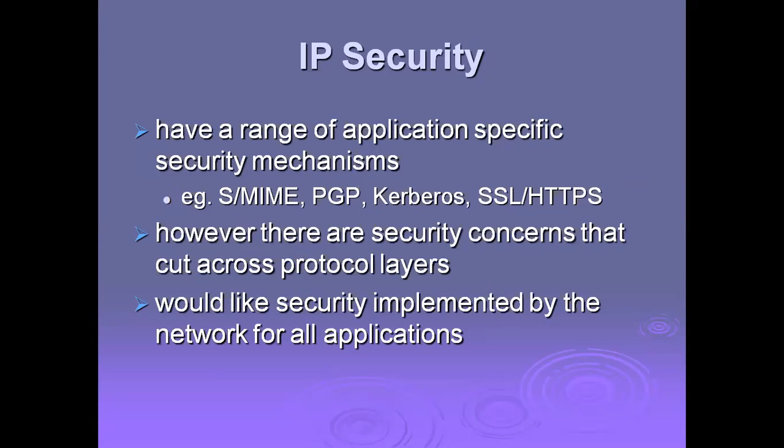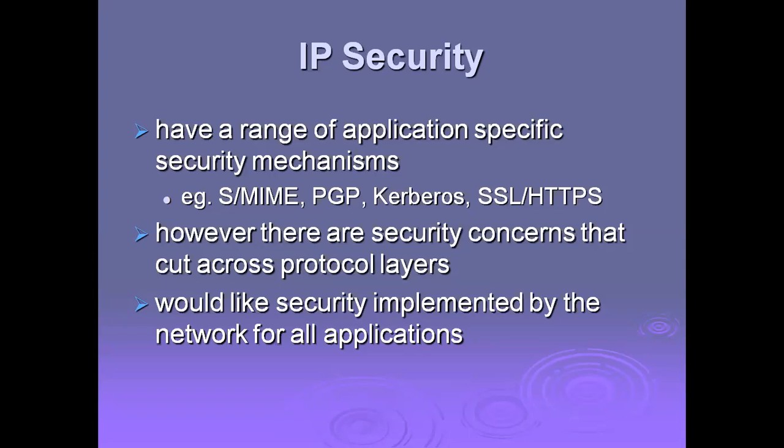IP security is deployed at the network level. Initially there is the physical level, the data link level, then followed by the network level. Here, at the network level, we are going to deploy IP security. When you look at security, there is a range of application-specific security mechanisms.